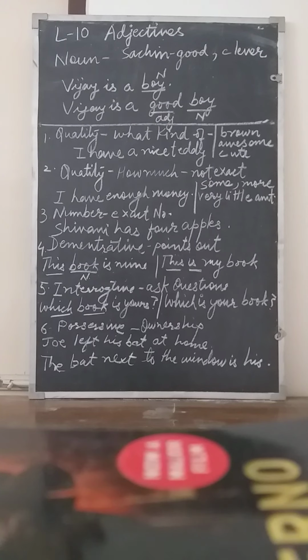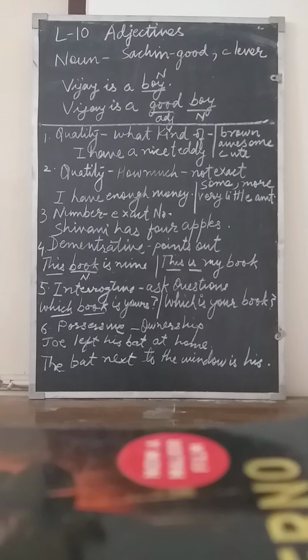Sixth one, possessive. Possessive adjectives, they show ownership. Here the example, Joe left his bat at home. Now Joe left his bat. His is showing the possessive and bat is your noun. So here this is your possessive adjective.